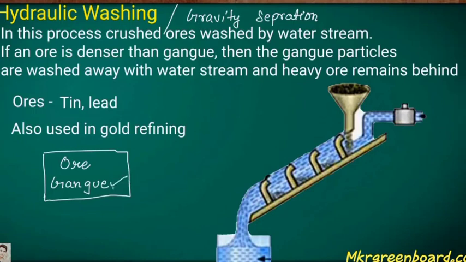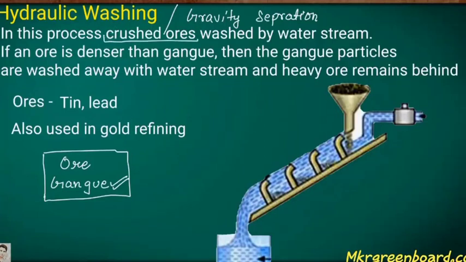Now let's see the first process, hydraulic washing. Hydraulic washing mainly works on gravity separation. In this process, first of all we crush the ore. Then we wash that ore with a water stream.